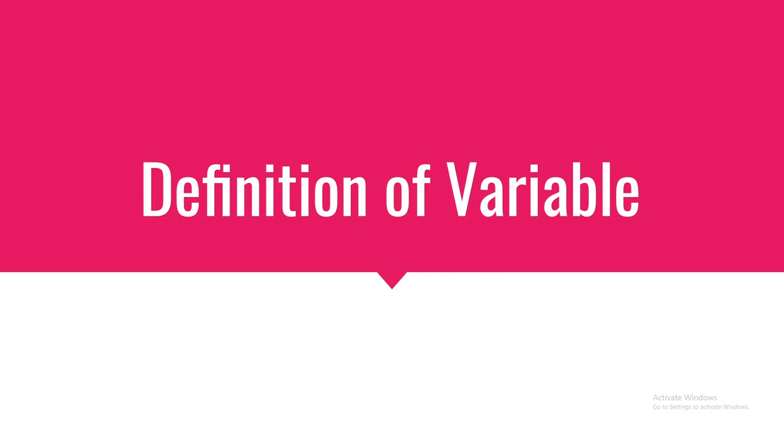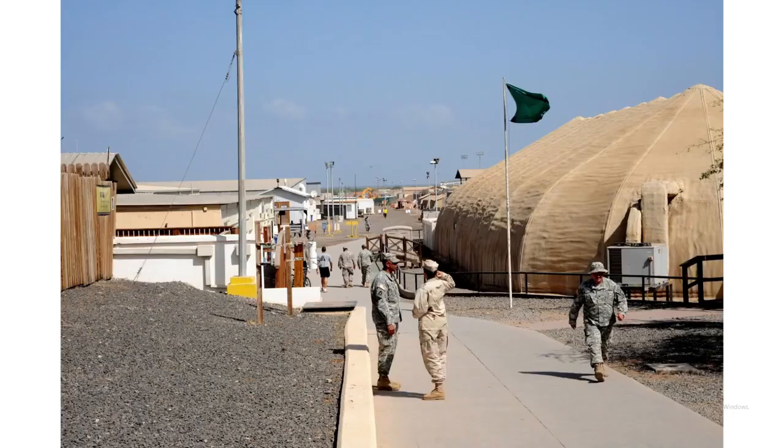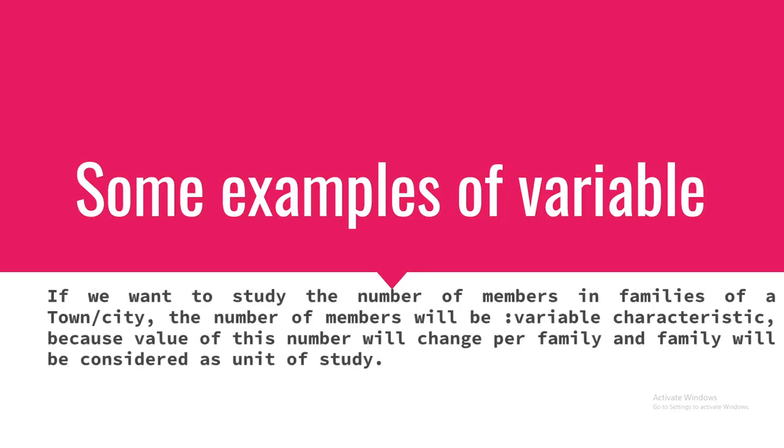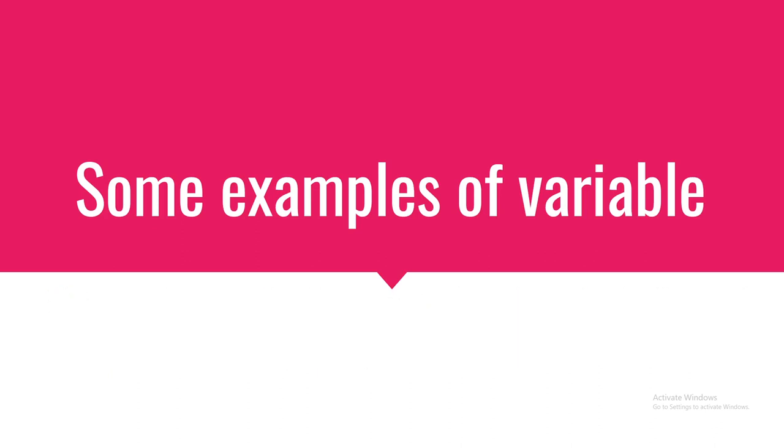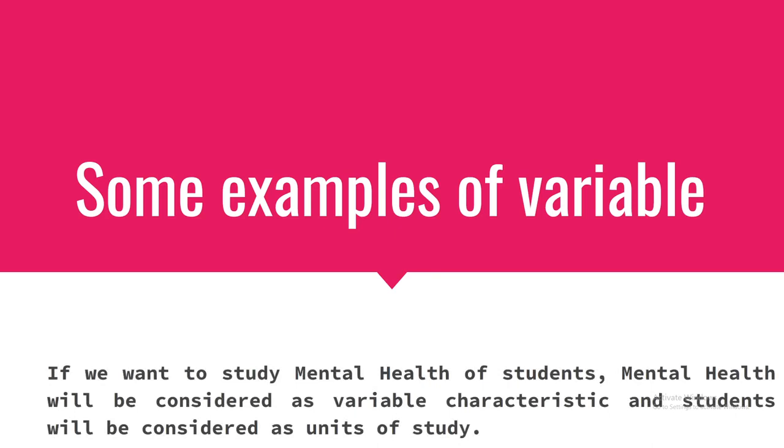Referring the definitions of the variable, we can say that any such characteristic possessed by any living or non-living unit or thing is called variable, whose value may change per unit or per group of unit. If we want to study the number of members in families of a town or city, the number of members will be variable characteristic because value of these number will change per family and family will be considered as a unit of study. In the same way, if we want to study mental health of students, mental health will be considered as a variable characteristic and students will be considered as unit of study.